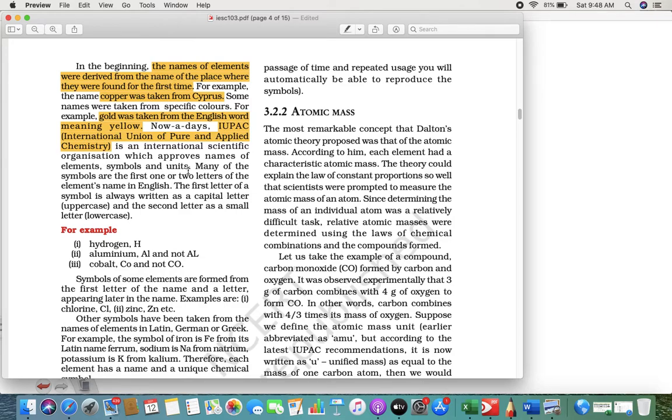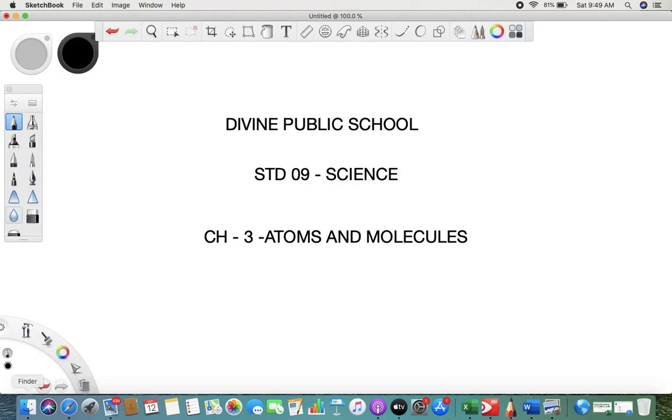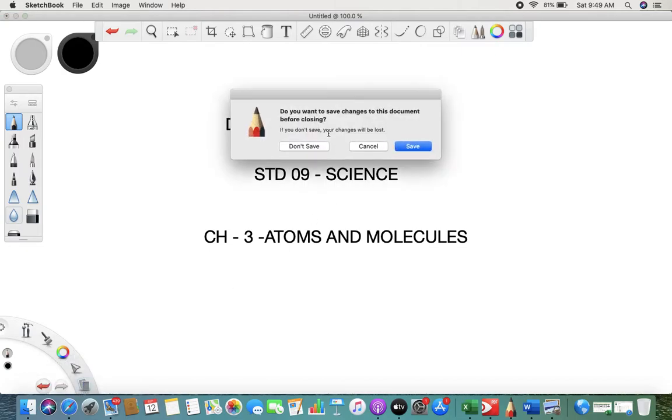Now, many times what happens is, for example, copper. If I want to write down copper, and carbon and copper both start with C. Let's say I give carbon capital C. Then what should I give as the symbol for copper? C again? Or let's say chlorine. What should I write? Again I write C, then there is a confusion here.